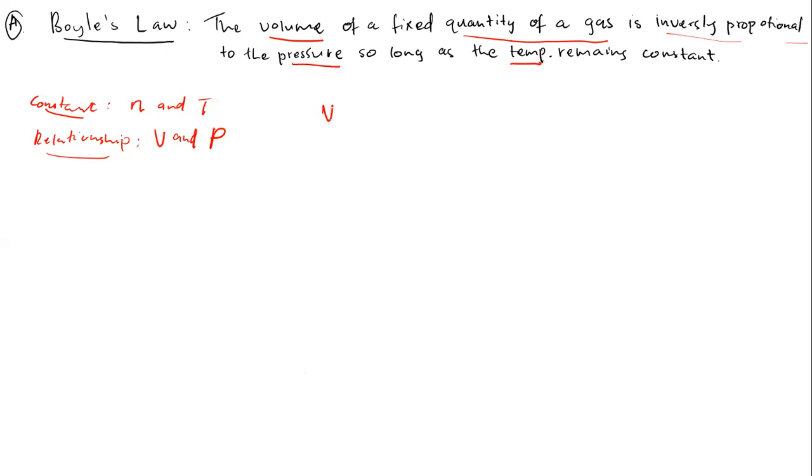That means the volume will be inversely proportional to pressure, not directly. This is direct proportion. But if you want to use the direct proportion sign, you need to use the inverse of the pressure. He said that when volume increases, the pressure will decrease, and vice versa. I will make a practical example so that you can see what we mean when we say that. Let's start with a practical example.